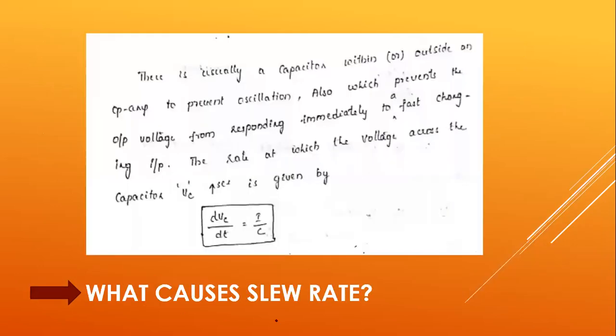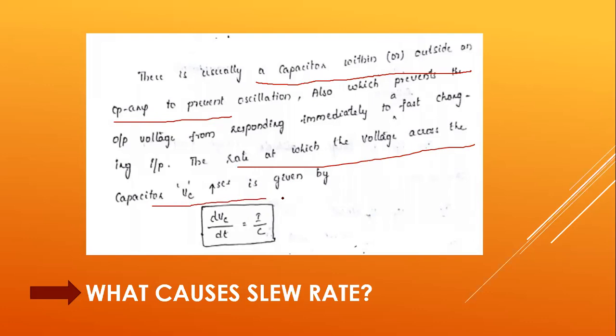Next, what causes this slew rate? Why does this delay between input and output voltage occur? If you see the equivalent circuit of an op amp, you will have a capacitor at the output terminals of an op amp. Because of the presence of this capacitance, as a capacitor does not respond to immediate changes, the rate at which the voltage across the capacitor Vc increases is given by dVc by dt equal to I by C. I will explain this once again.